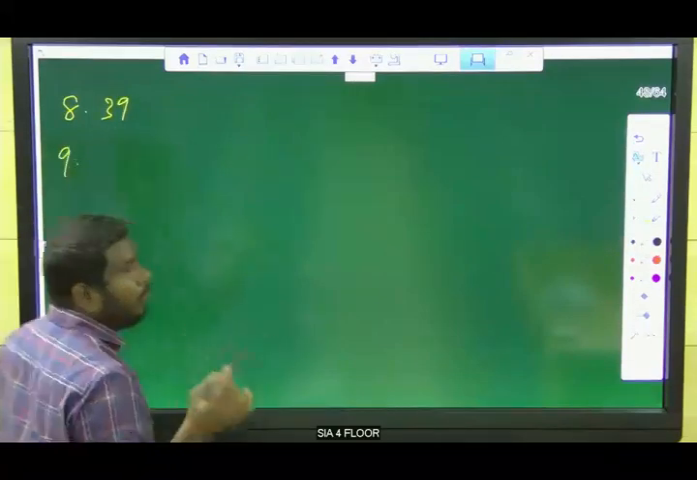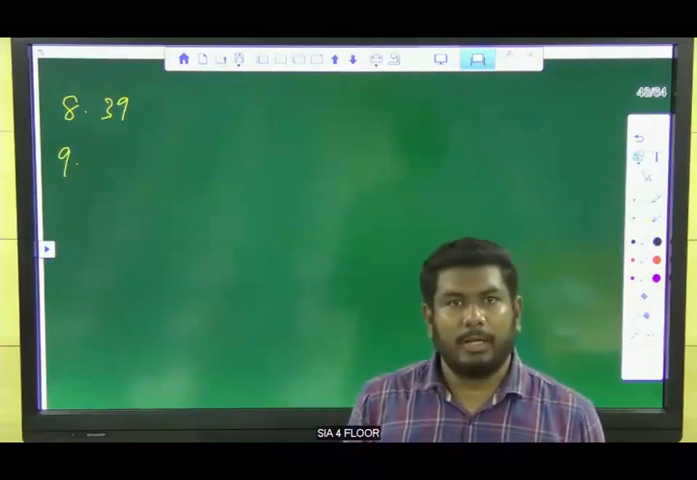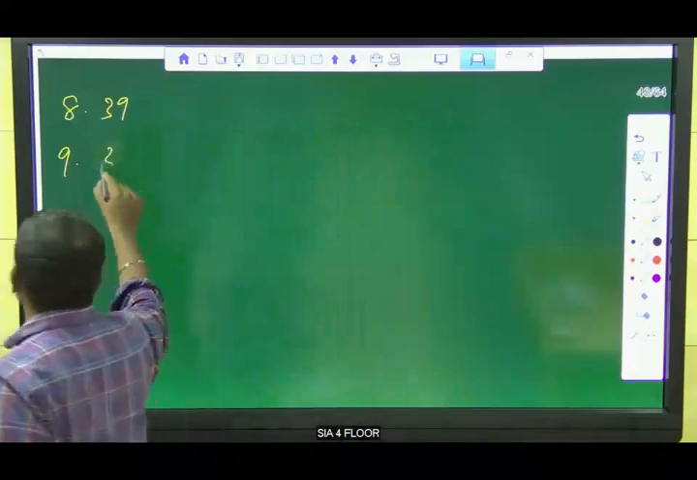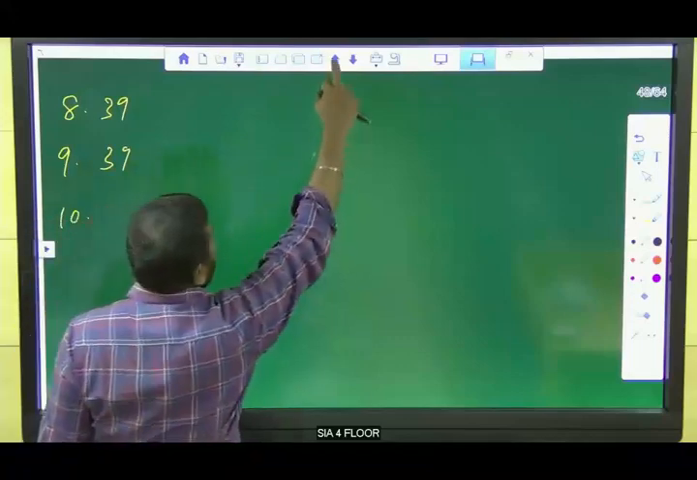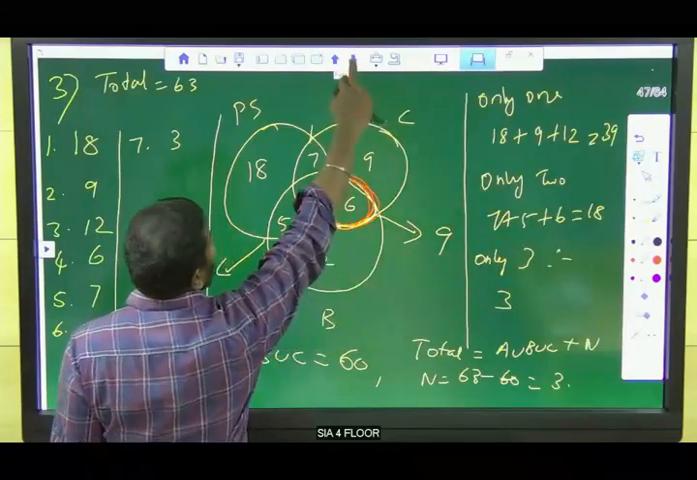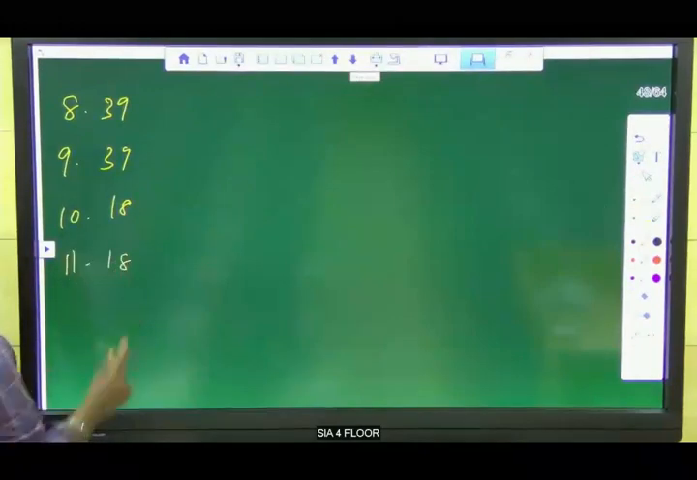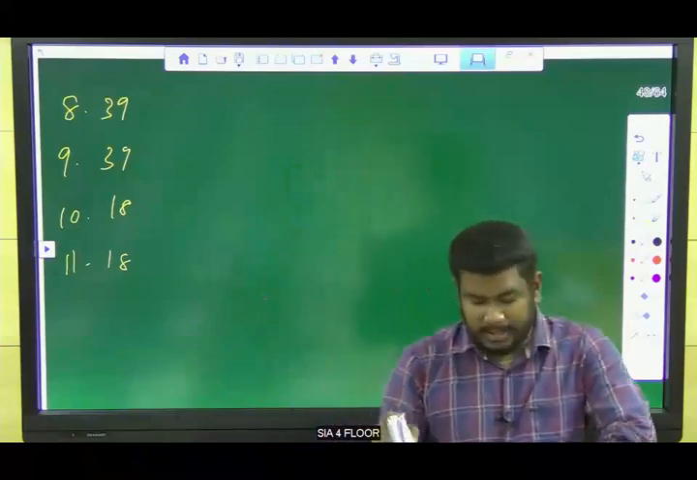Ninth one is the same. Only one or exactly one are the same question, okay? Words are different, but both are the same. Again 39. For the 10th one, how many students study only 2 subjects? Here also we have the answer. Only 2 is 18. So only 2 is 18, and the 11th one is also 18. Only 2, exactly 2.